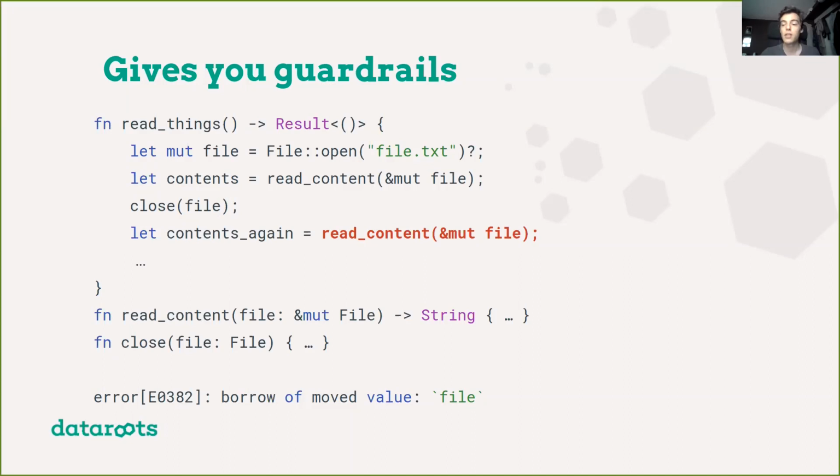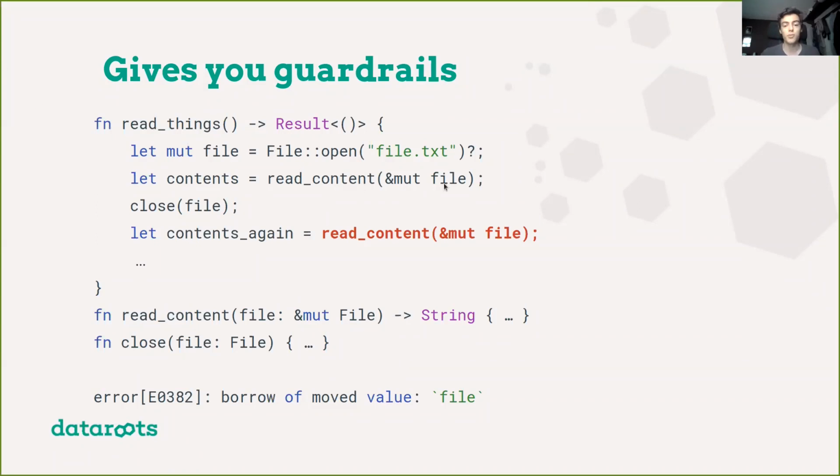We open a file called file.txt. We store it in a variable called file. And you'll note that there is this mut keyword. So in Rust, everything is immutable by default, unless mentioned otherwise. So here we are explicitly mentioning mut. So we are saying, okay, this file might be changed in the future, it should be mutable. In this case, it needs to be mutable because we need to update an index that shows which bytes have already been read from the file and which ones still need to be read. So to update this index, we need to update the file.